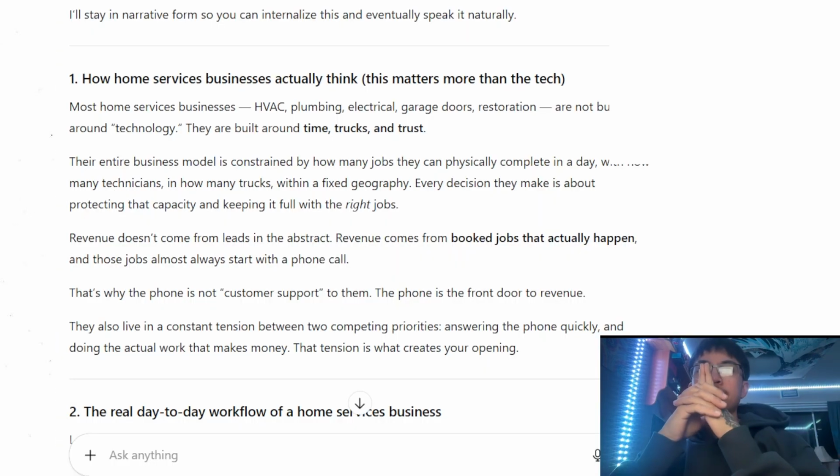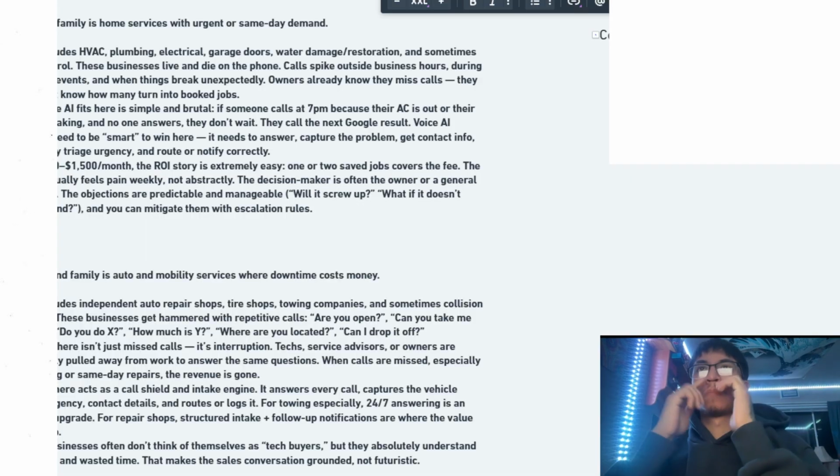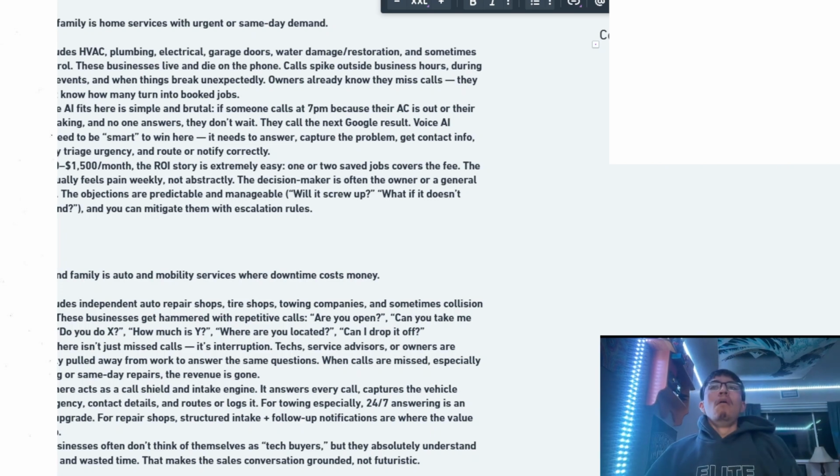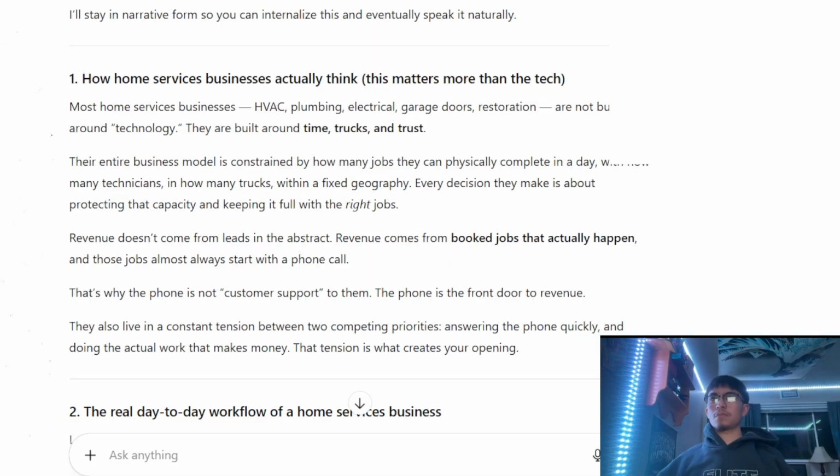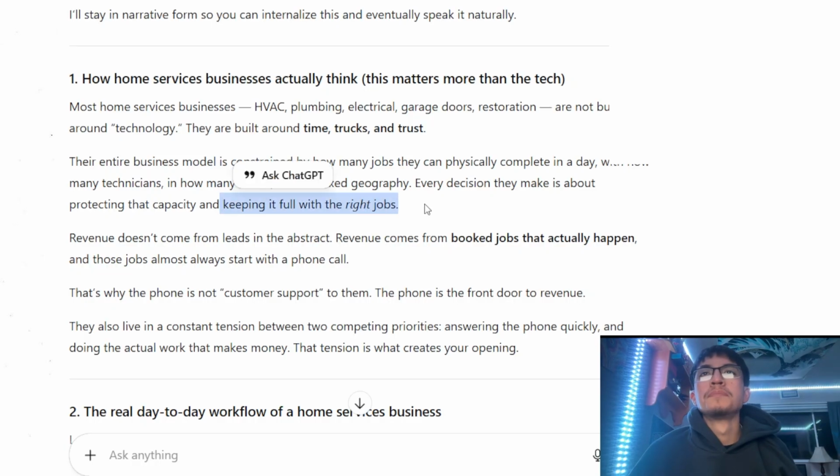Two is the number of technicians, and three is trucks. We don't really need to take note of how many trucks. Every decision they make is about protecting that capacity and keeping it full with the right jobs. This is another point right here: keeping it full with the right jobs.